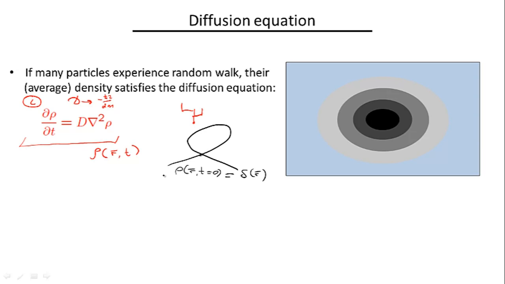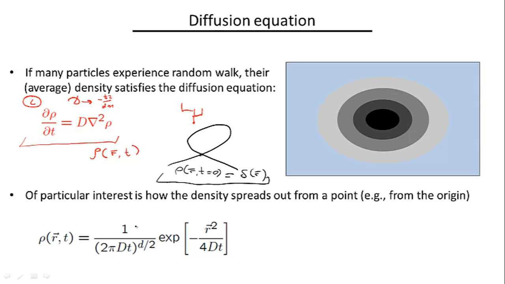Now, it turns out that one can actually solve the diffusion equation exactly with this initial condition. It's called the Green function. And this fundamental solution of the diffusion equation is written here. Here again, R denotes the coordinate in space, t is time, D is the diffusion coefficient, and this small d denotes the dimensionality of space. So it can be either one-dimensional, two-dimensional, or three-dimensional space.